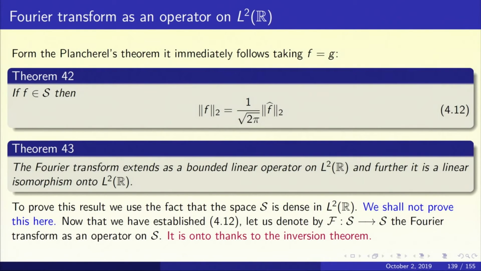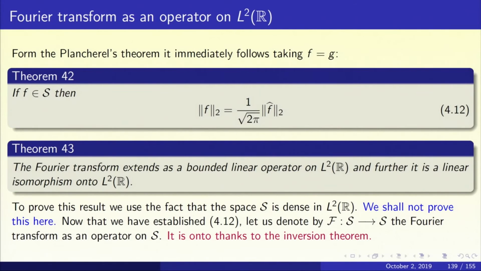Now it is this 4.12 that is extremely critical. It is this 4.12 that's going to enable us to extend the Fourier transform as an operator from L2 to L2. So that's theorem 43.